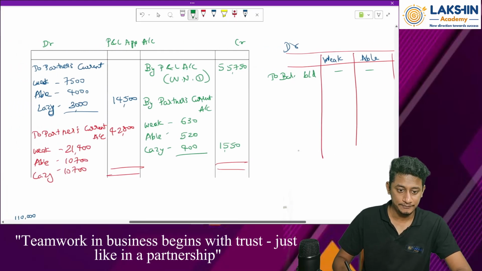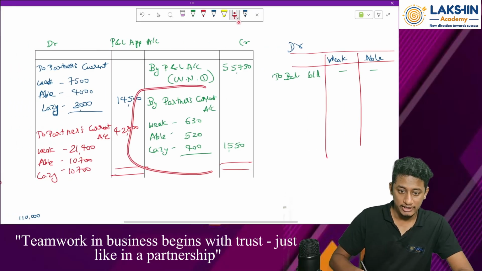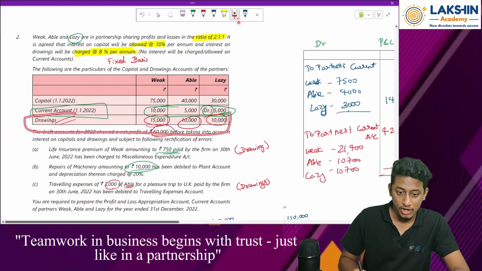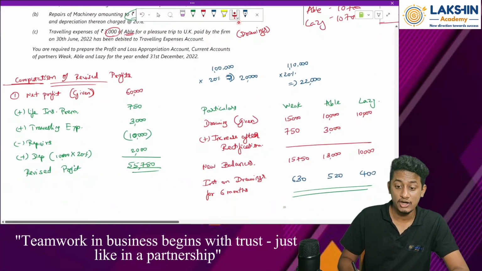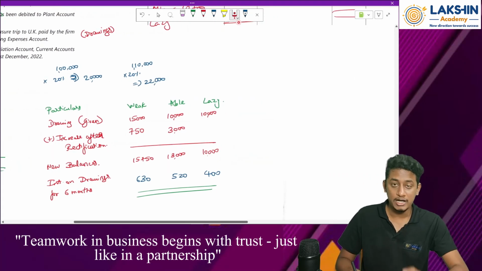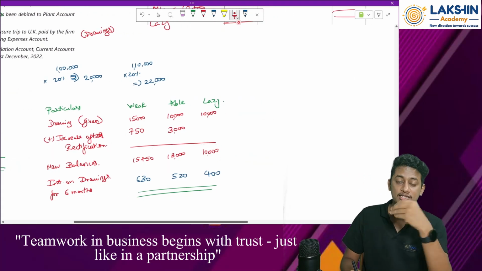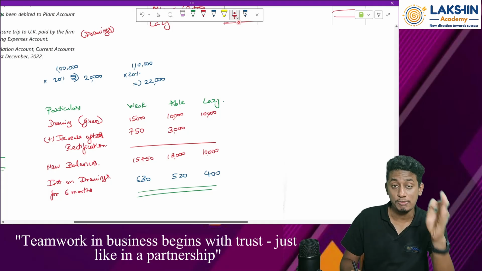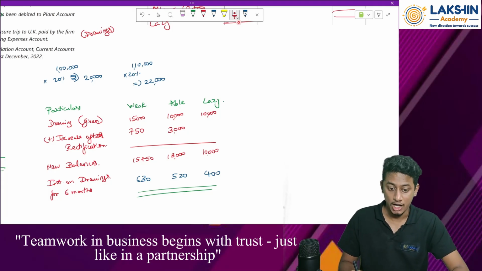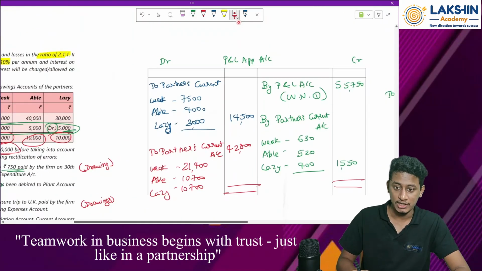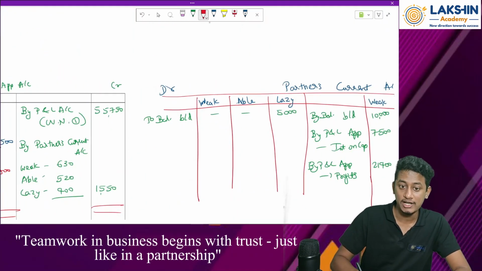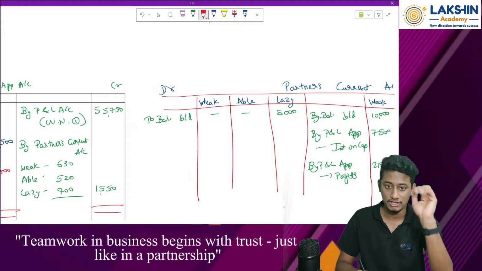Then after this, we have drawings, right? Before interest on drawings, we will write down the drawings amounts. So is this the new drawings amount? No sir. Where is the drawings amount? This is the new drawings amount. Right? But one thing you remember over here, okay. See, these drawings cannot be directly taken over to the capital account. Why? Because we need to pass the rectification entry. How to do that, I will tell you. See, we know that drawings come on the debit side. So first of all, write down the exact values of drawings given in the question.